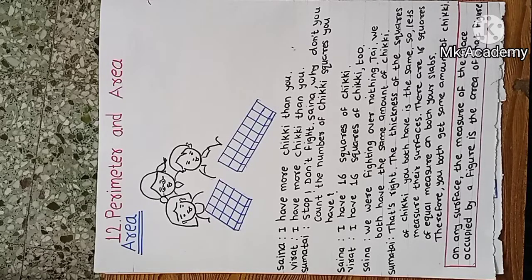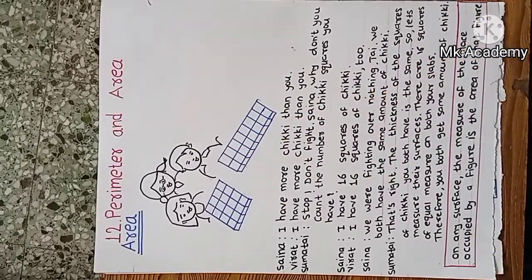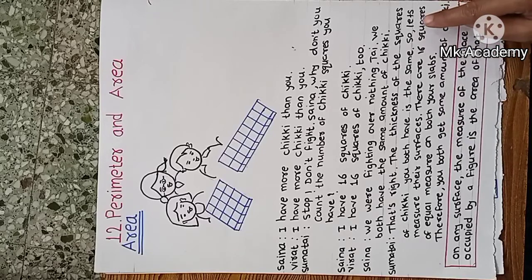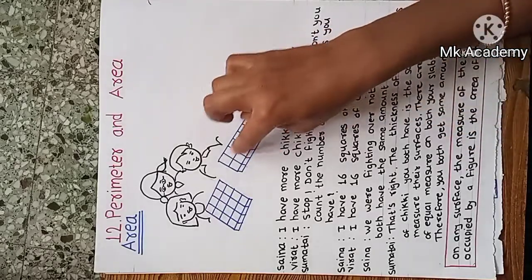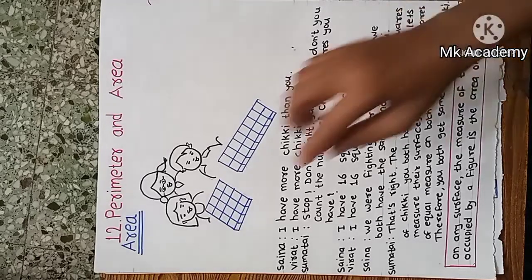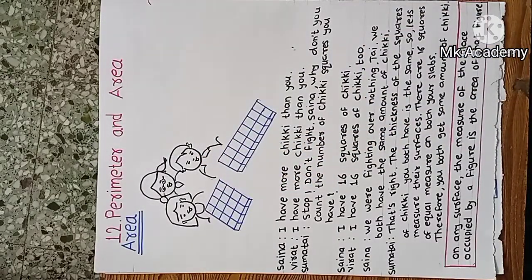Sumatai said, that's right. The thickness of the squares of chikki you both have is the same, which means the thickness of both chikki are the same. So let's measure their surface. Then she measured the surface. There are 16 squares of equal measure on both your slabs. These are 16 squares and these are also 16 squares. Therefore you both get the same amount of chikki.